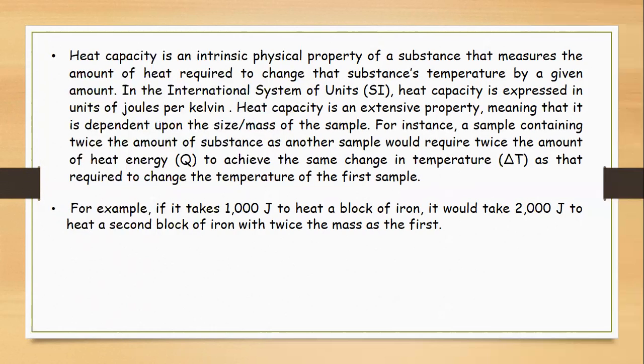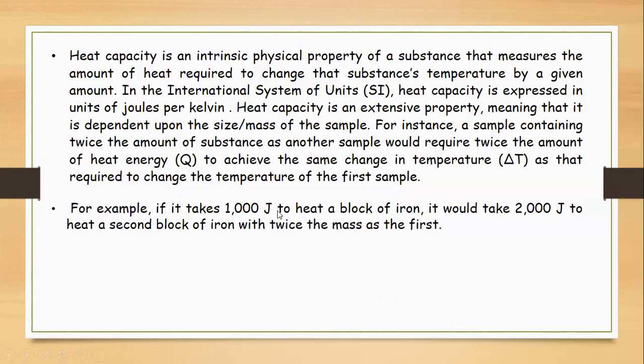For instance, if 100 joules of energy is needed to bring a 1 Celsius change in the first, the other sample having twice the mass will need 200 joules of energy to bring the same change as the first sample.